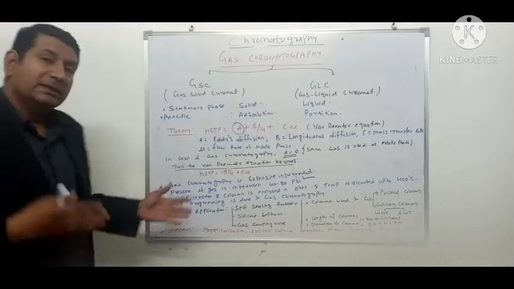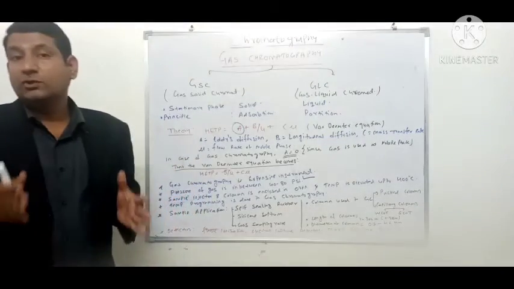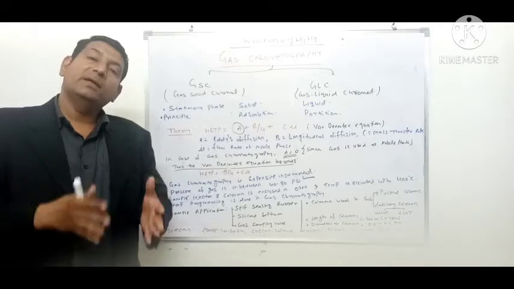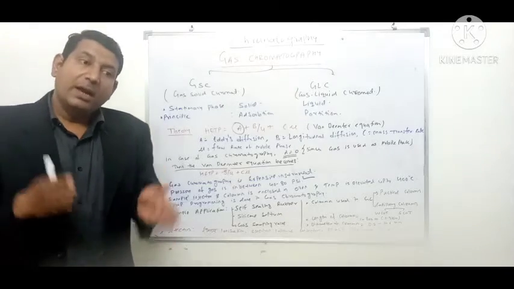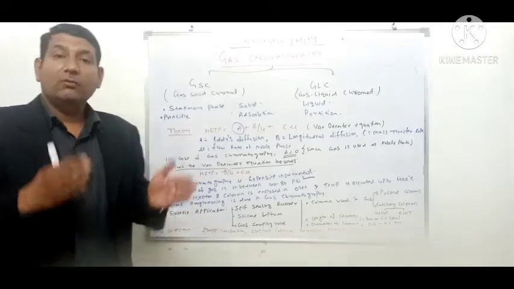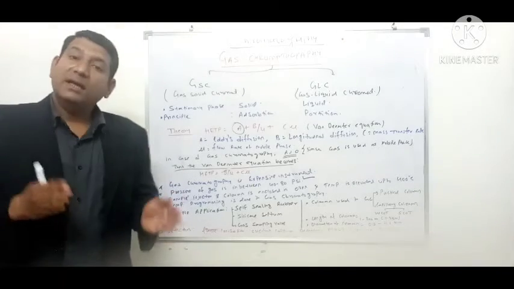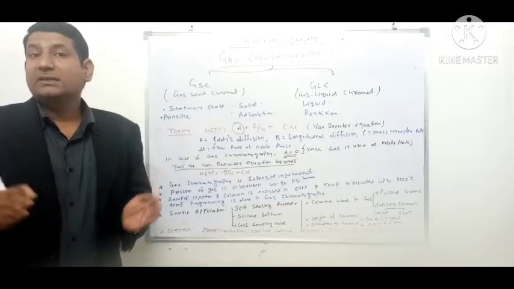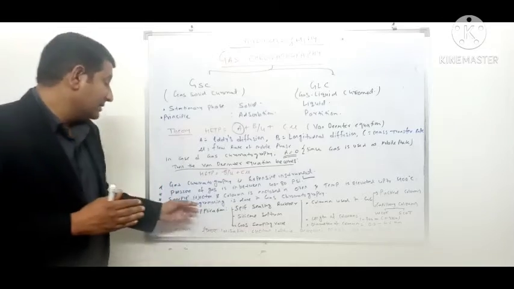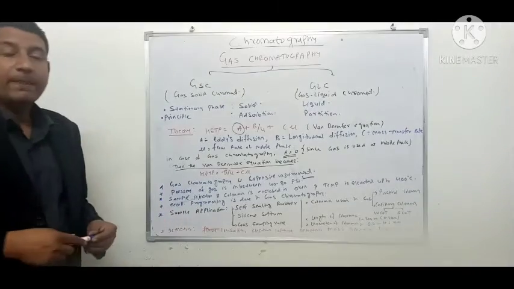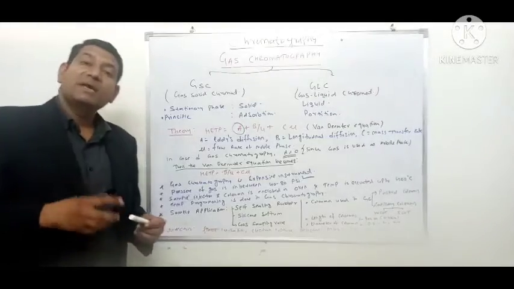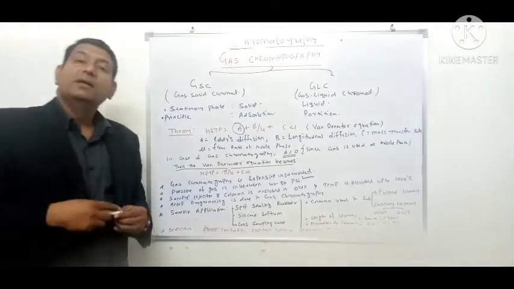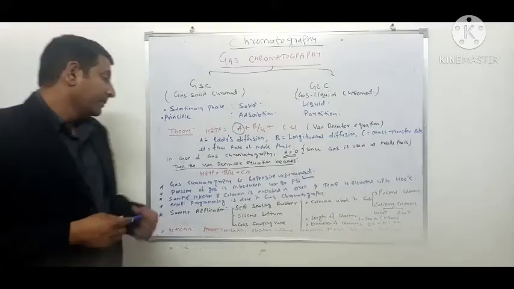So the oven is the part of the gas chromatography instrument in which the sample injector and the analytical column are put, and its temperature is around 400 degrees Celsius, with an adjustment for increasing or decreasing it, known as temperature programming. Since samples have to be converted into the gaseous phase, temperature programming is required.